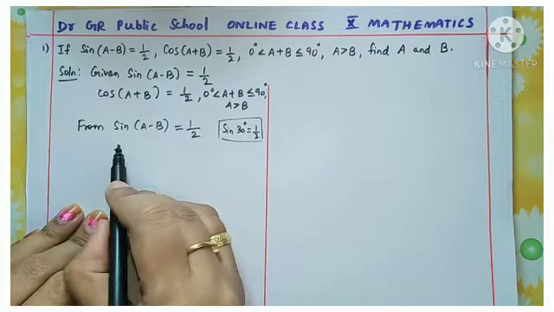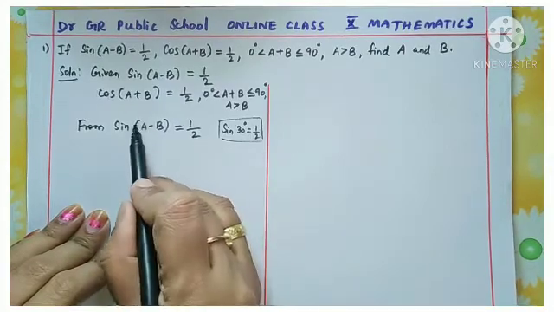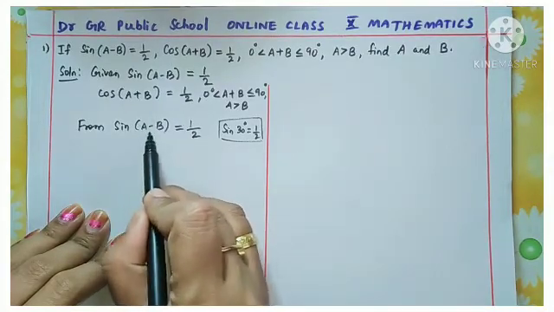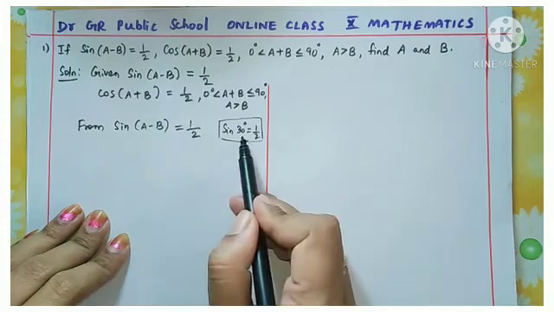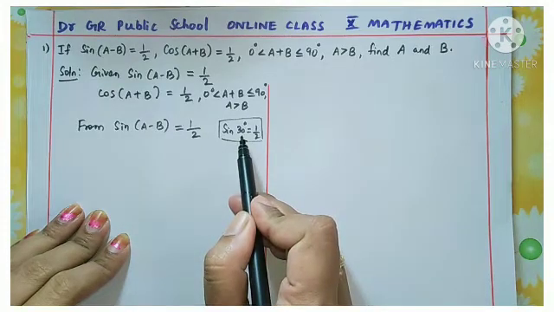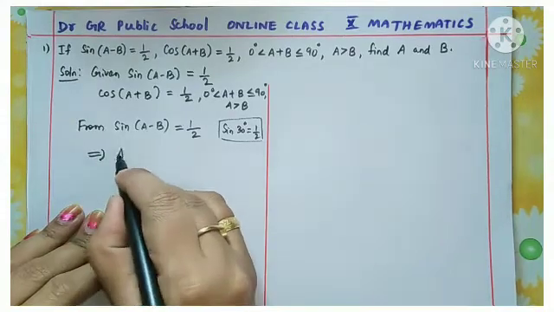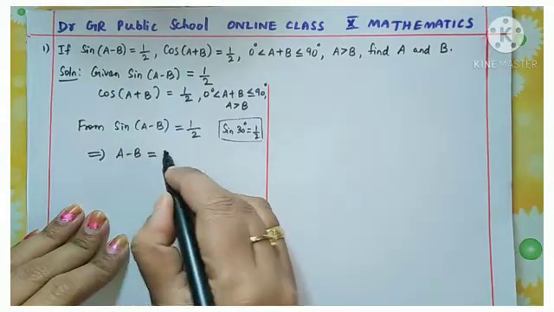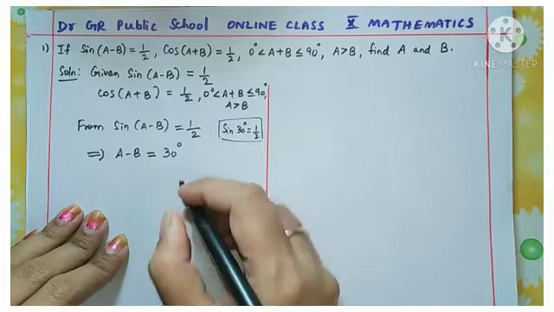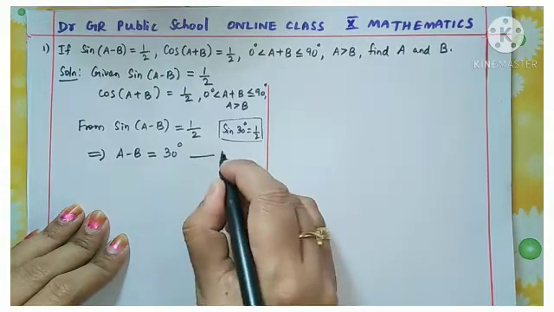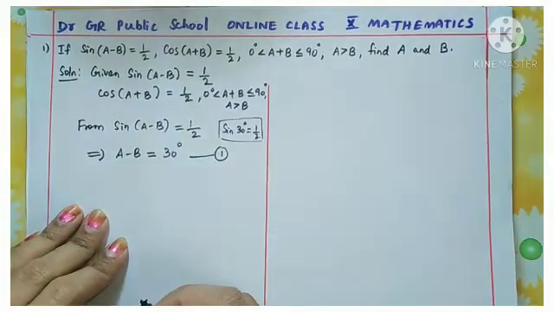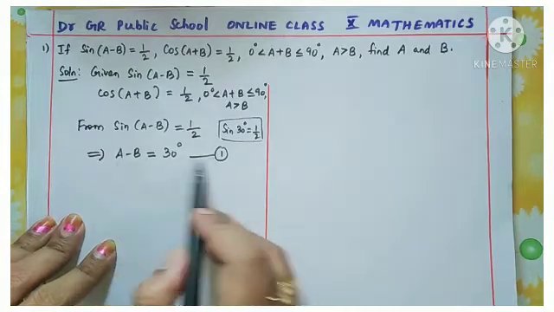So that implies surely this value of A minus B is which angle? That is 30 degrees. Understood? So this implies A minus B, that angle will be 30 degrees. So let it be the result 1. Okay, so we got one condition.